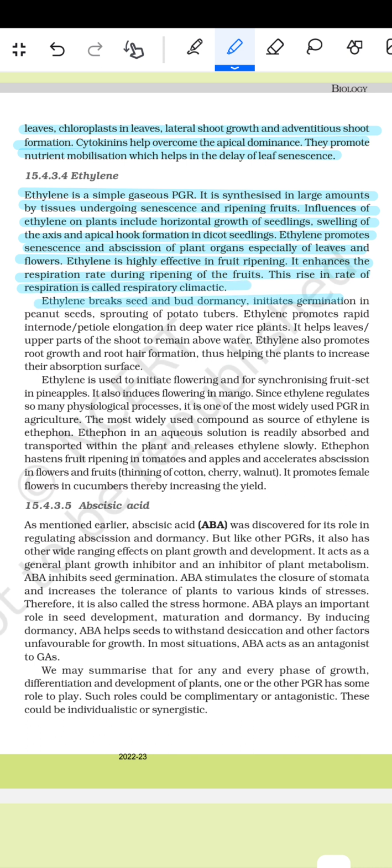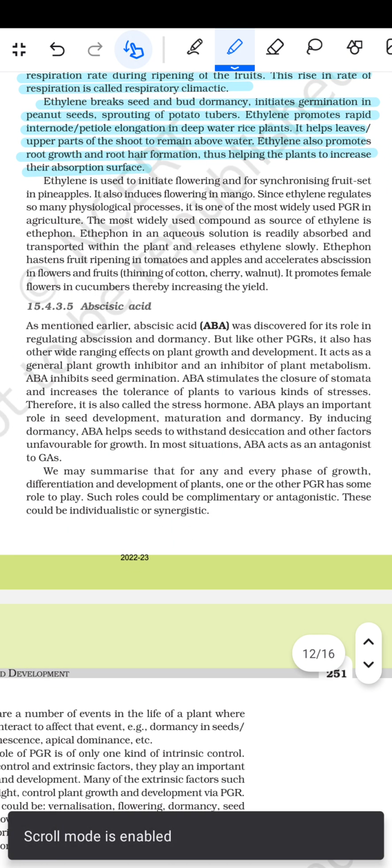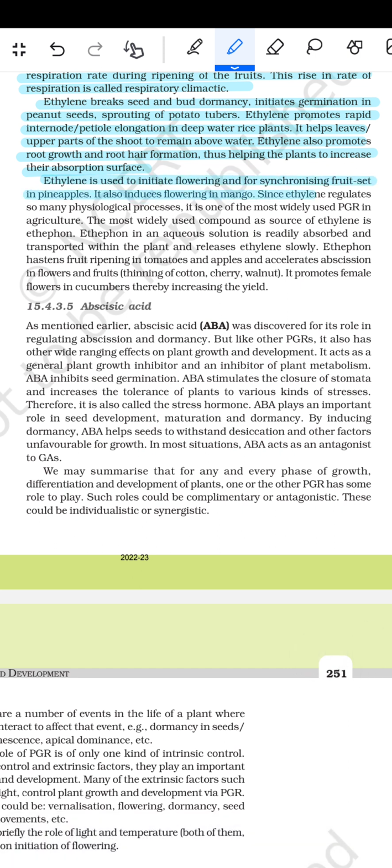Ethylene breaks seed and bud dormancy, initiates germination in peanut seeds, and sprouting of potato tubers. Ethylene promotes rapid internode and petiole elongation in deepwater rice plants. It helps leaves and upper parts of the shoot to remain above water. Ethylene also promotes root growth and root hair formation, thus helping the plant to increase their absorption surface. Ethylene is used to initiate flowering and for synchronizing fruit set in pineapples. It also induces flowering in mango.